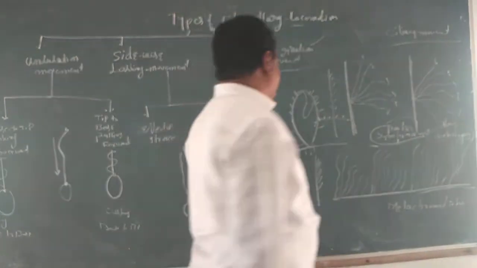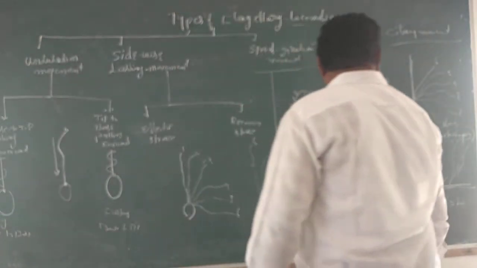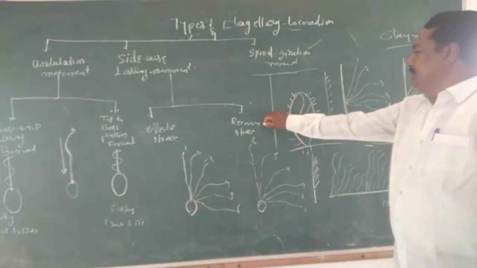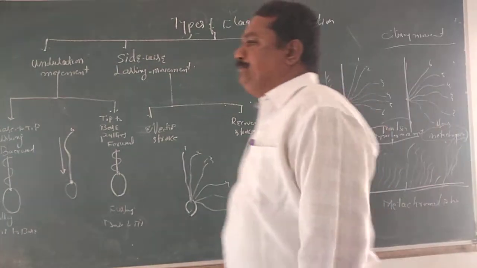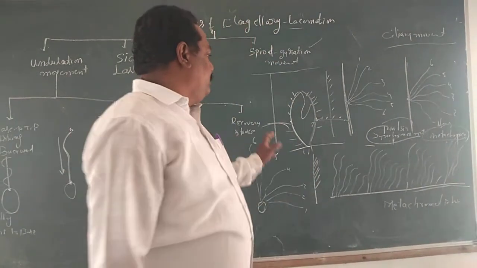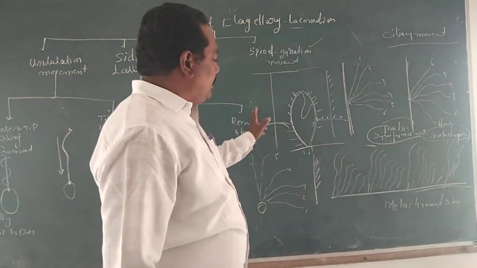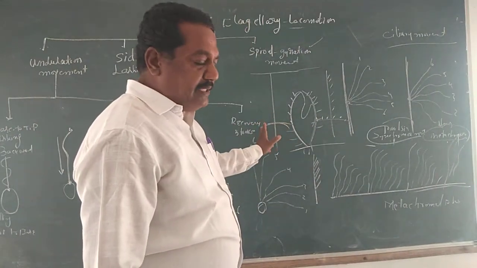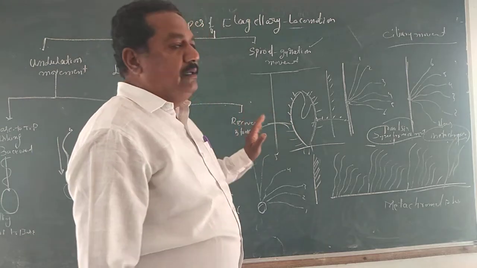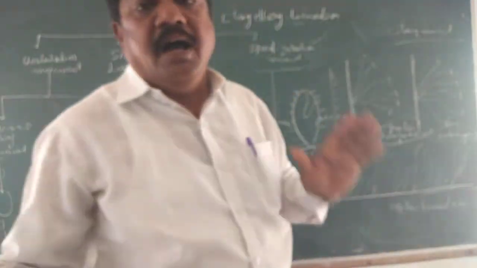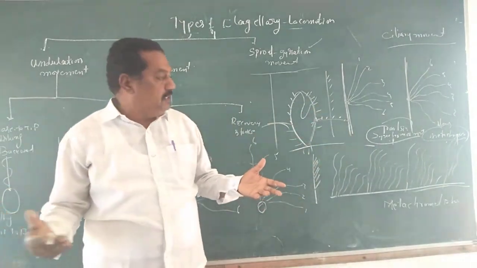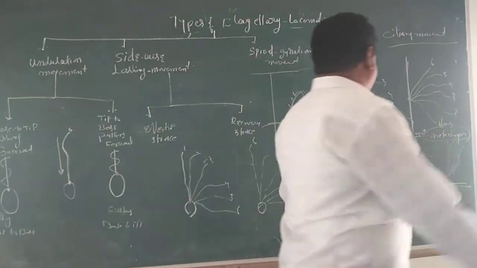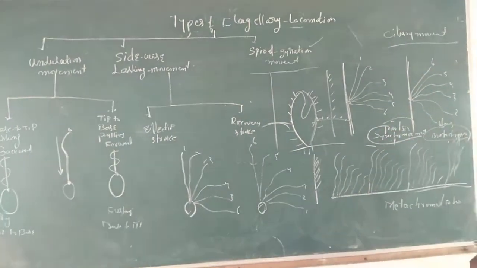Synchronous movement: this is the transverse axis, and this is the longitudinal axis. If the cilia arranged along the transverse axis are beating simultaneously, all beating at a time, then the animal body is able to move from one place to another. Such kind of beating is called synchronous movement.